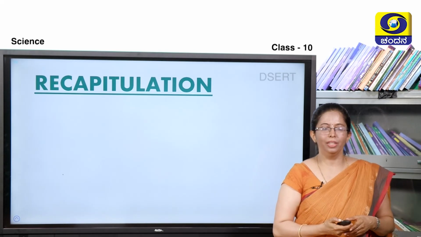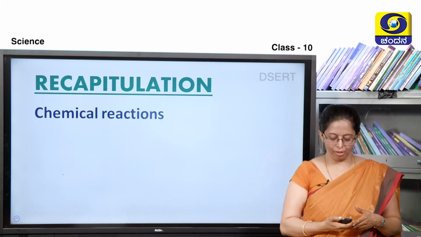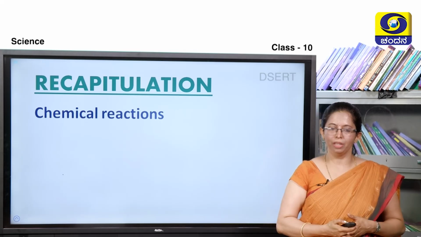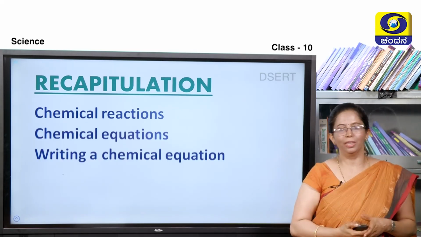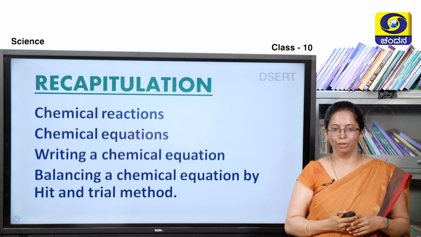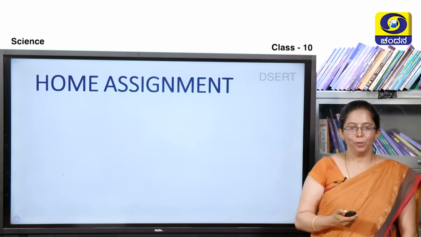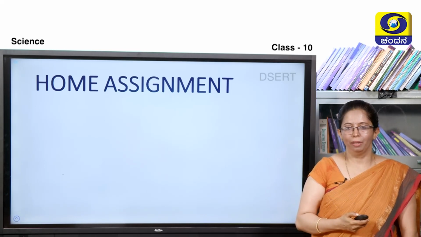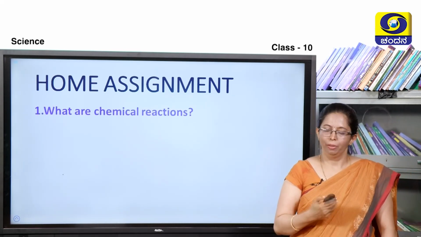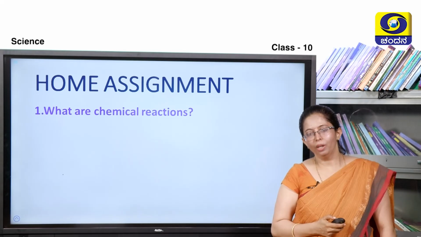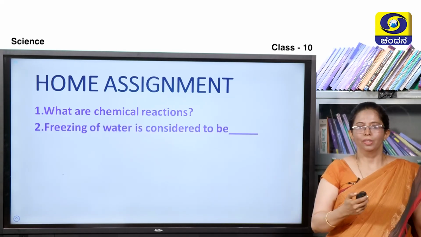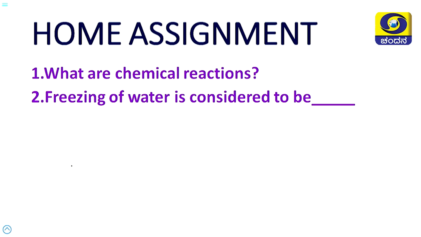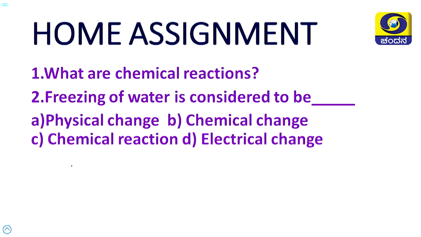Okay. Moving on, what we learnt under this chapter: we learnt about the meaning of chemical reaction, chemical equations, then writing a chemical equation. We learnt about the balancing of chemical equations. Last but not the least, the home assignment. Please note down in your book, first question, what are chemical reactions? Second question, freezing of water is considered to be, it is an MCQ. Option A, physical change, B, chemical change, C, chemical reaction, D, electrical change.